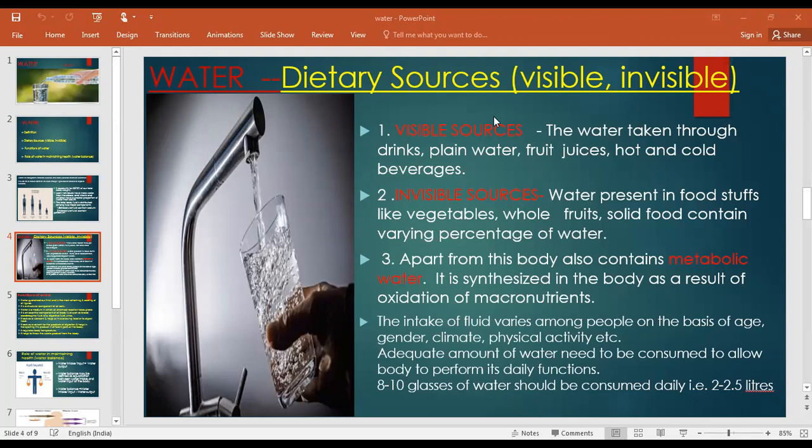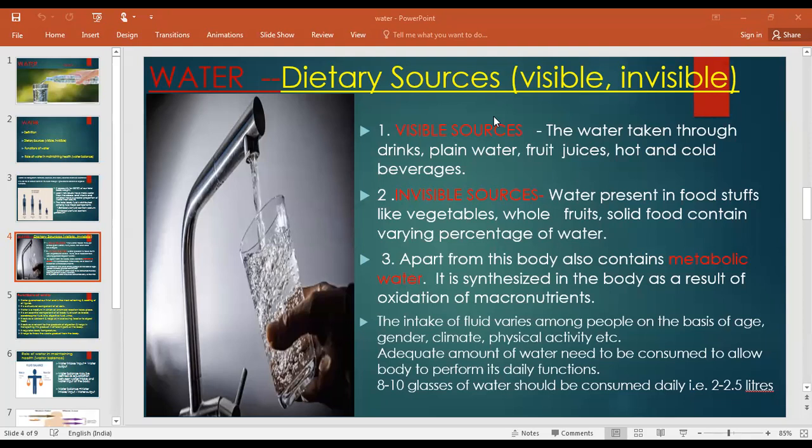So what happens when it is metabolized in our body, when it is synthesized in our body, it takes some reactions, and after the reaction, the carbohydrate is broken into carbon, hydrogen, water, and this water will be known as the metabolic water. Means that after breaking of the nutrients, the water achieved from that is known as metabolic water.